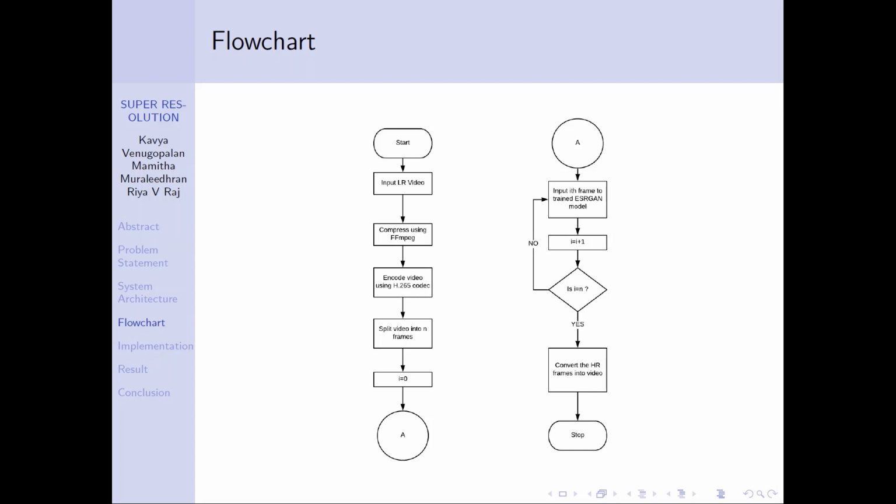First, the input LR video is compressed using FFmpeg. Then it is encoded using H.265 codec. The whole video is then split into n frames. Each frame is then applied into the ESRGAN model. After all the images or frames are super resolved, they are combined back into a video.